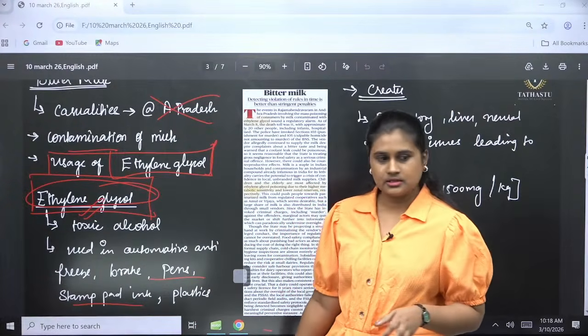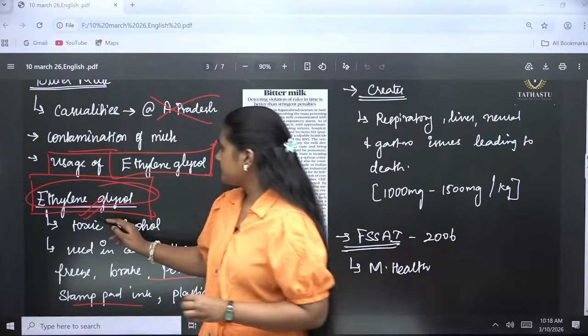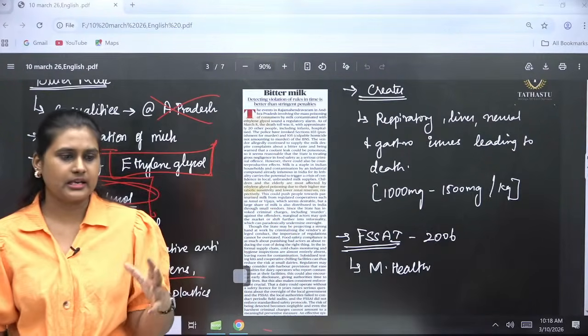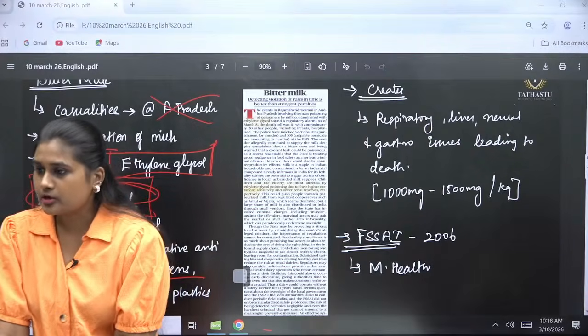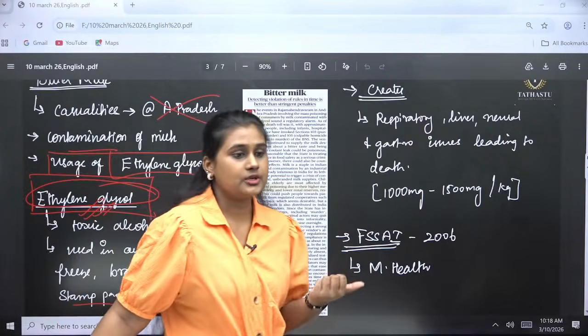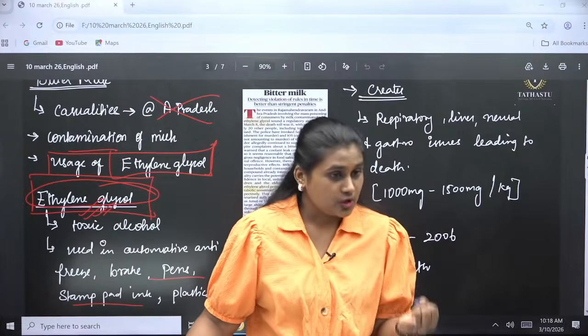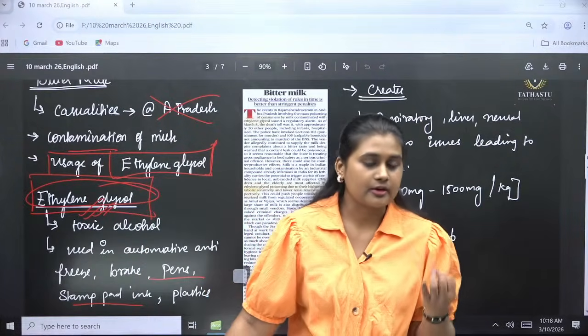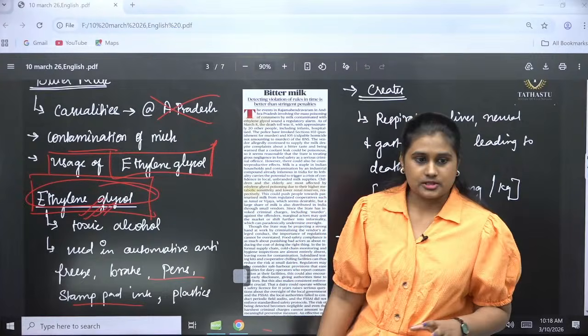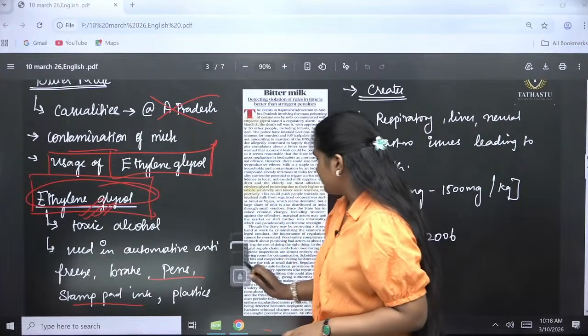No issues. Okay, so here the ethylene glycol has properties that we can identify only through laboratory testing. So only after the casualties are we able to see that there is a component like this in the milk, and also there is a lot of governance gap. So that is what is important from this article.